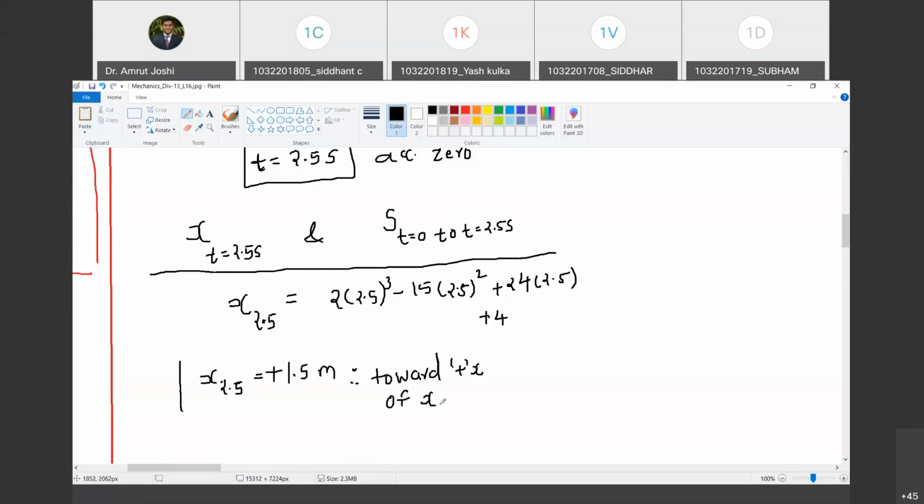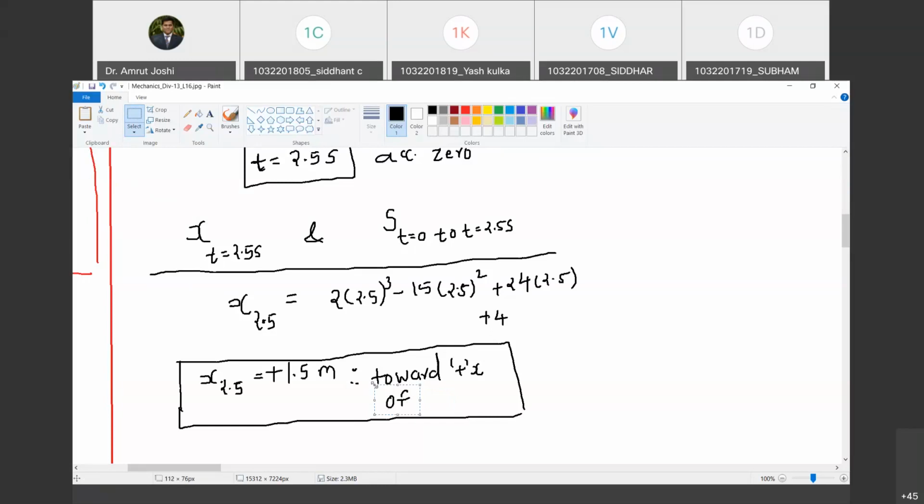Of its position at time t equal to 0, which I call x0. Do you agree with me? Yes, sir. So x0 को जो भी position रहेगा उसके in comparison to that the position, oh I am sorry, not that, towards positive x direction of origin. Are you with me? Yes, sir. हाँ. So जो भी origin, जो भी reference point है उससे पॉजिटिव एक्स डायरेक्शन में 1.5 मीटर पे वो पार्टिकल रहेगा आफ्टर 2.5 सेकेंड्स. Are you with me? Yes, sir. Okay.